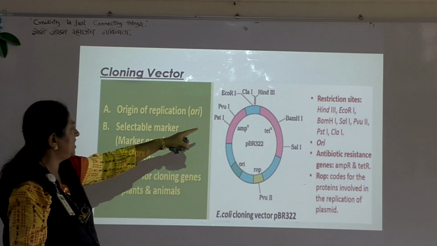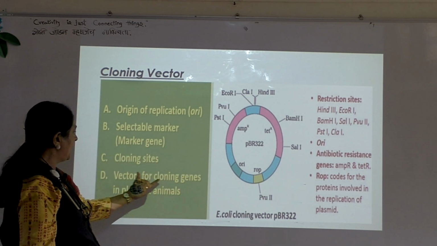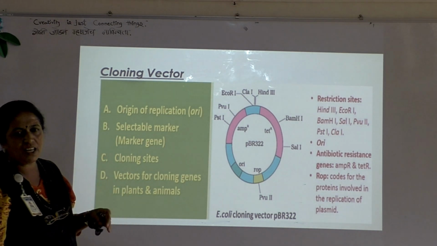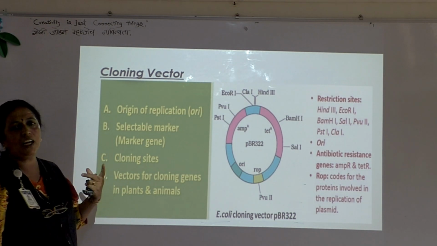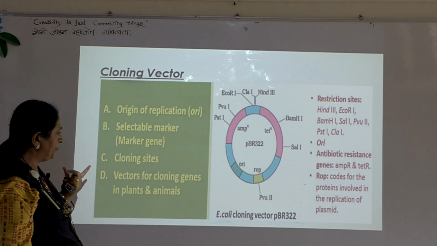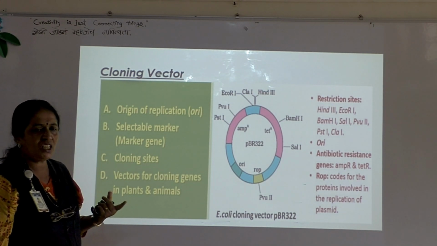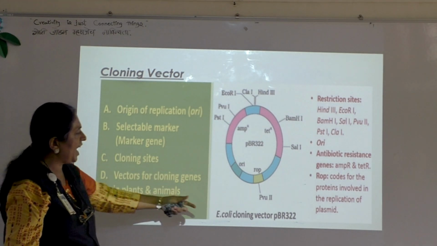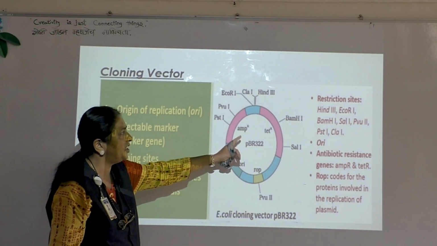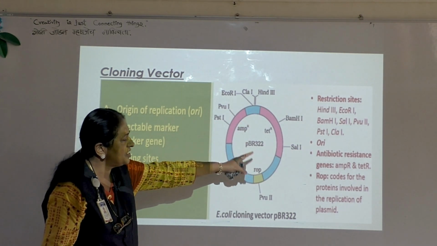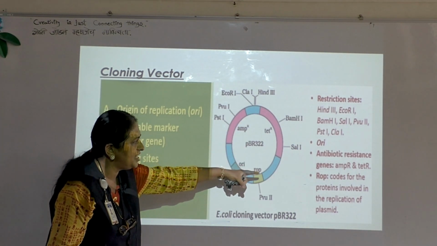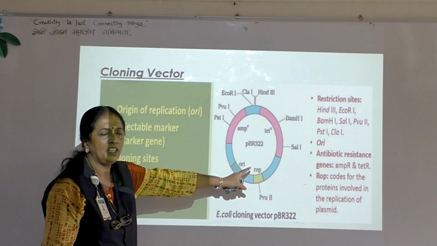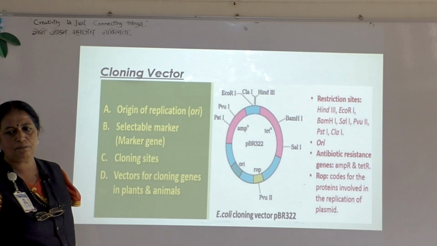Then cloning sites are there, and vectors for the cloning genes are present in plants and animals differently. This is the diagram showing PBR322, the restriction sites, antibiotic resistant genes, and the rop which codes for protein involved in the replication of the plasmid.